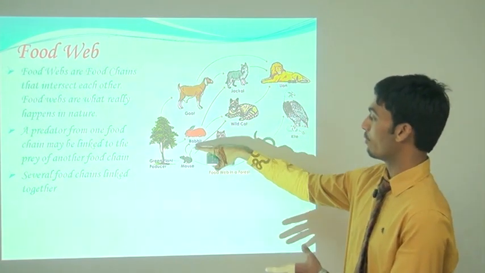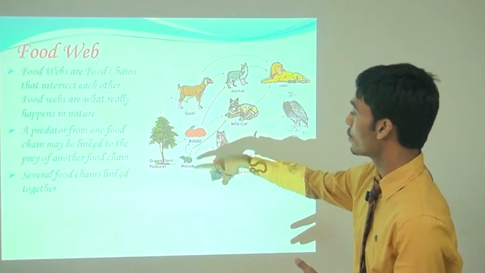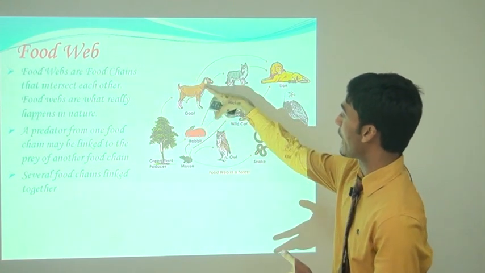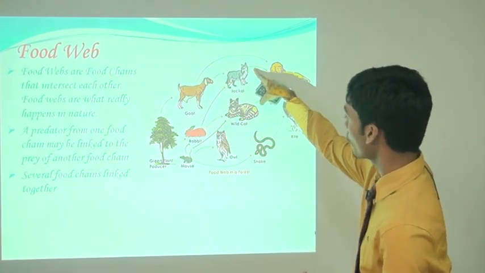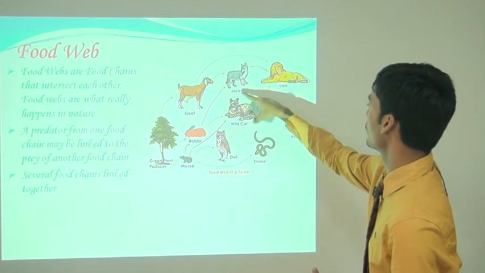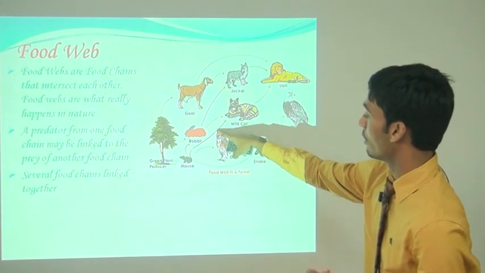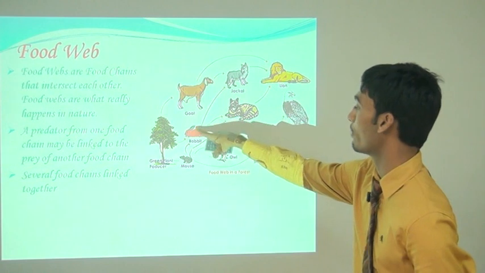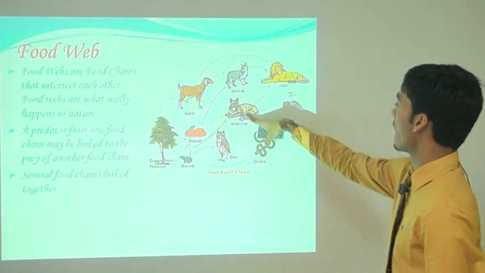Here we see one food chain. We take up one food chain. Here the plants are eaten by the goat, the goat is eaten by the jackal, and the jackal is eaten by the lion. We see the next food chain. The mouse is eaten by the rabbit, and the rabbit is eaten by the wildcat and the lion.